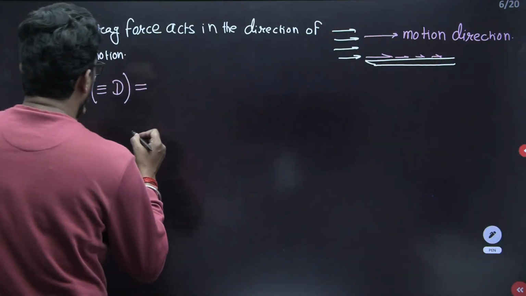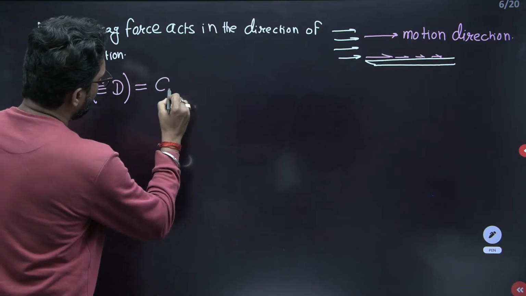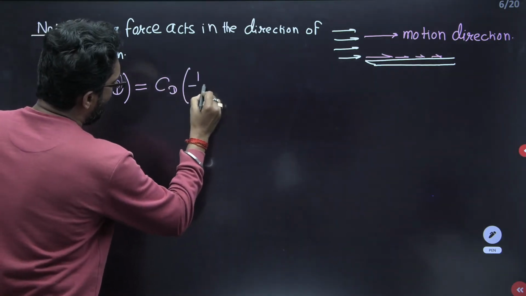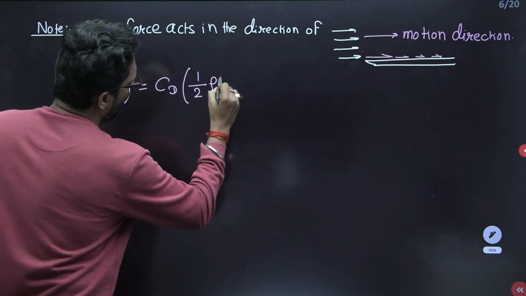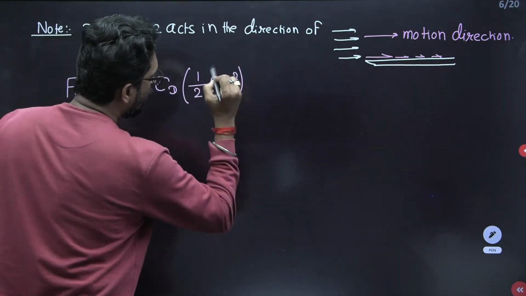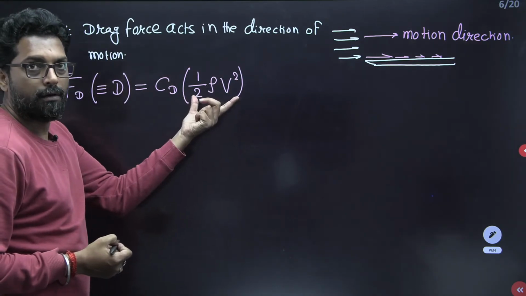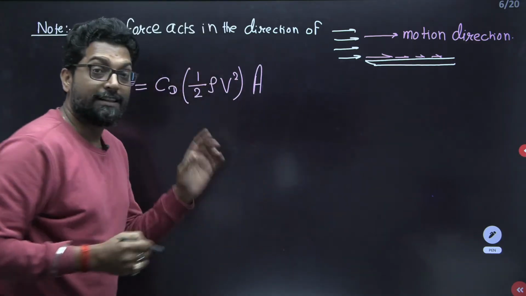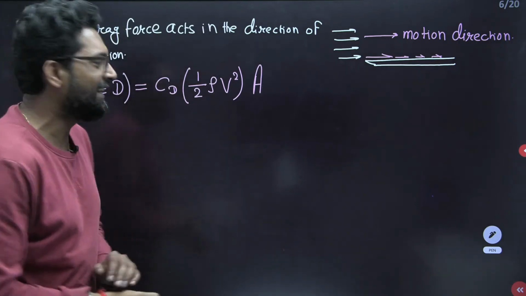So the drag force is equal to CD, the drag coefficient, times half rho V square, times the projected area.